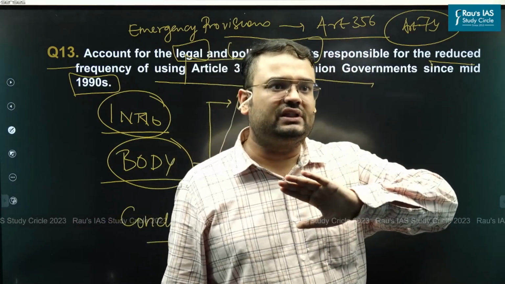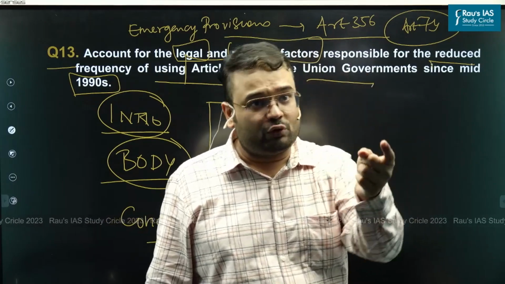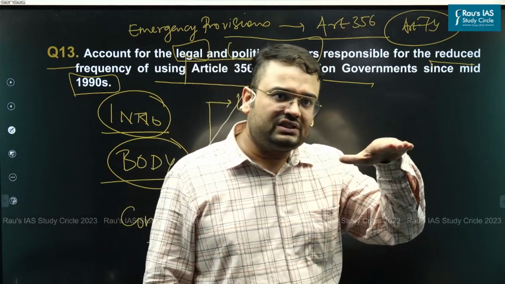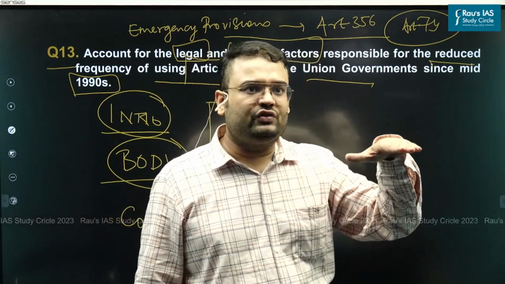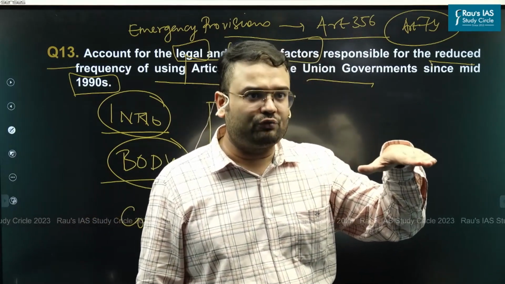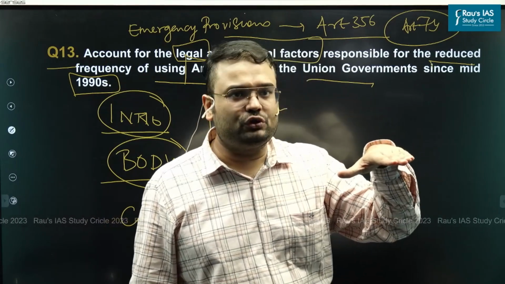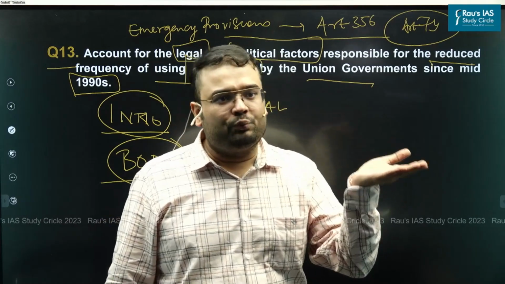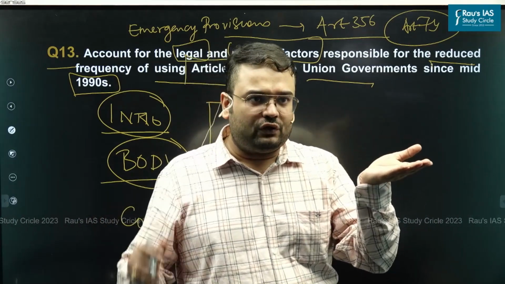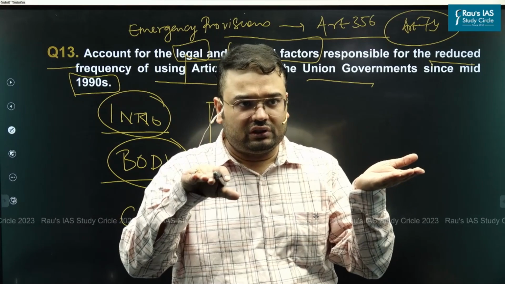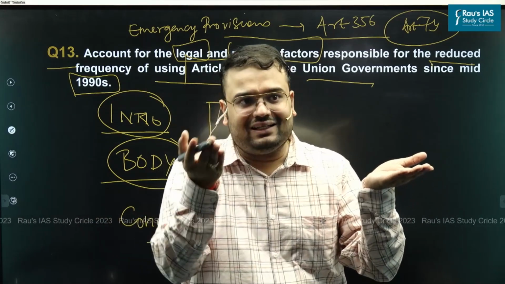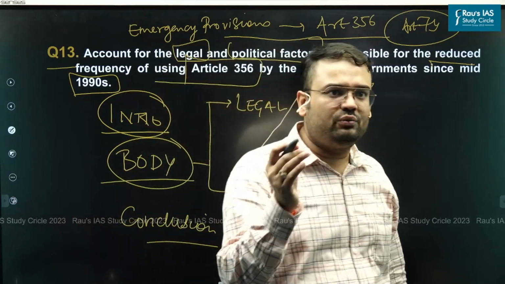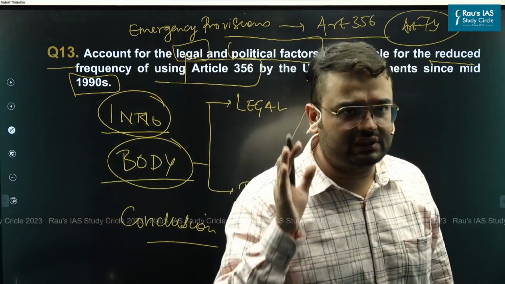As such, 356 is imminent, it needs to be imposed. We are going to look into this intelligence report. That means if the Governor's advice is the basis on which President's rule is proclaimed, we are going to look into the Governor's report as a way to perform judicial review. If it is without the Governor's report, then we are going to look into that intelligence report that became the basis for the President to impose Article 356.